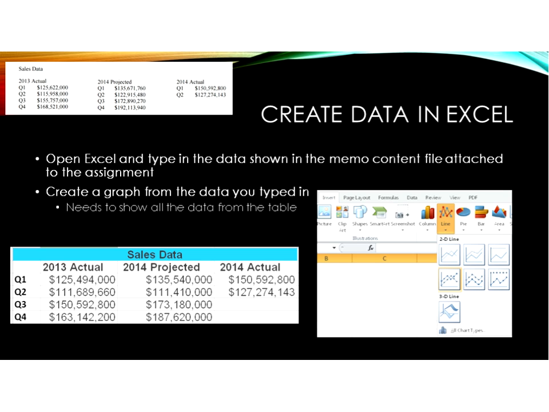So with the table that I created, I would highlight starting with the second line, the headings 2013 actual, projected, and actual for 2014, along with the quarters and the dollar amounts. And then I would go to the insert menu, choose line chart, and pick one of the line charts here. And that's how you create the graph. You don't highlight the sales data title, because that will throw your graph off. But you need to show the other titles or headings.